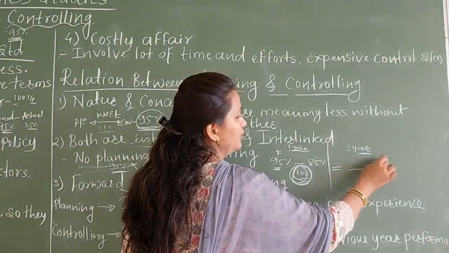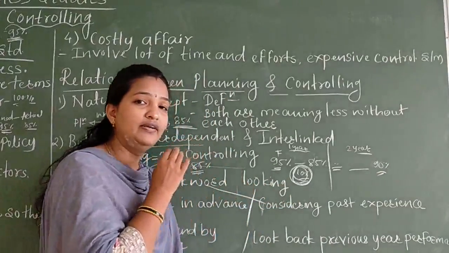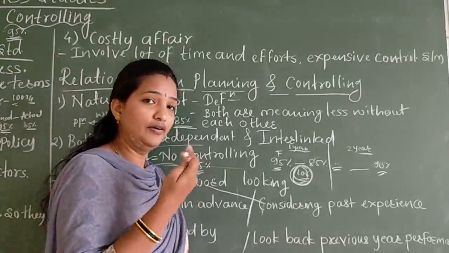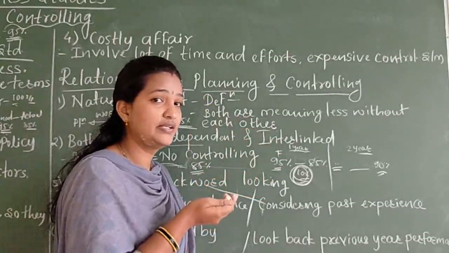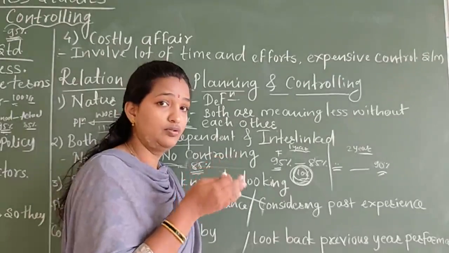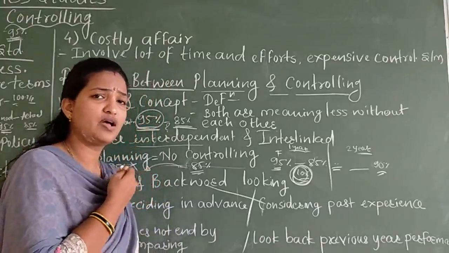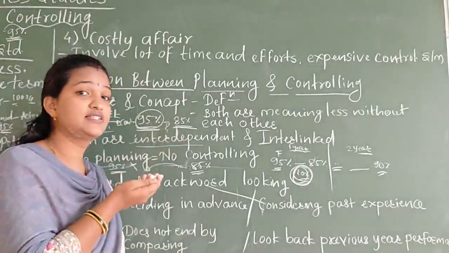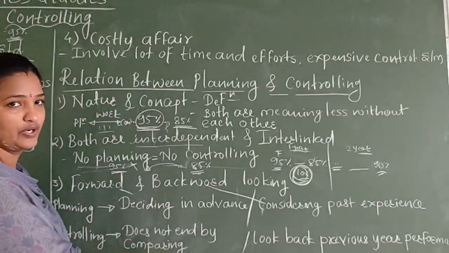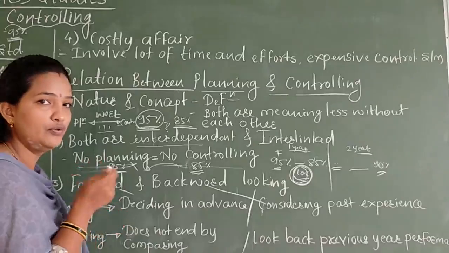Okay, so here I will give you 90 marks, because here you find out why I got fewer marks. You find out the reasons, and in future you decide that this reason should not be repeated. You take a proper solution for these reasons. So that is forward looking. This year I got 85% marks, let it be, but for the next year this should not be repeated. So that's why controlling is also forward looking. Both planning and controlling are deciding for the future.